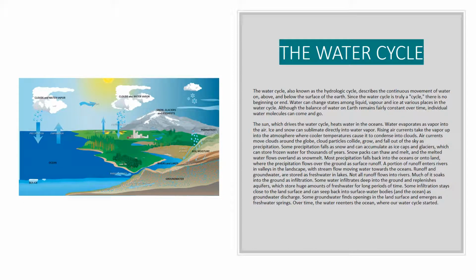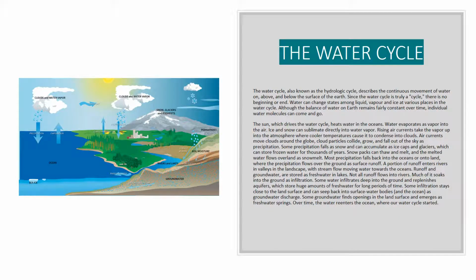Some precipitation falls as snow and can accumulate as ice caps and glaciers, which can store frozen water for thousands of years. Snowpacks can thaw and melt, and the melted water flows over land as snow melt. Most precipitation falls back into the oceans or onto land, where the precipitation flows over the ground as surface runoff.